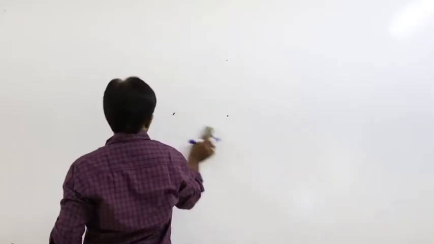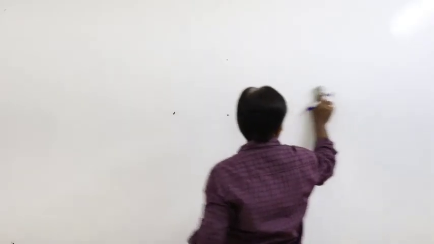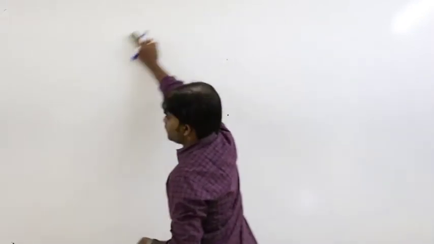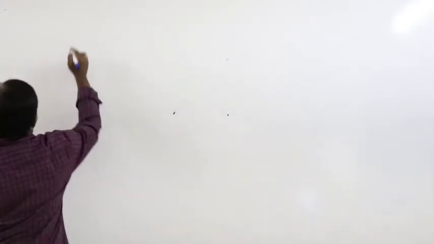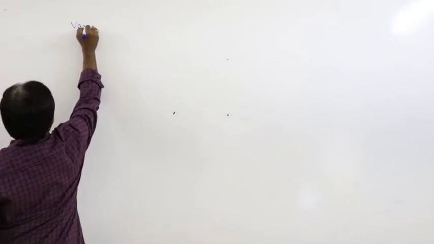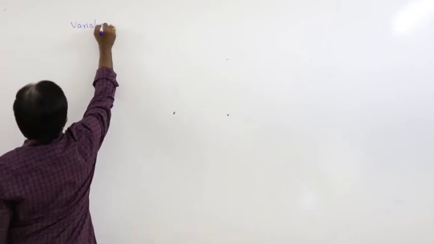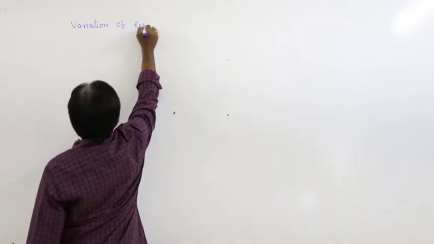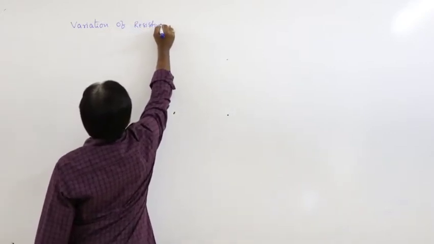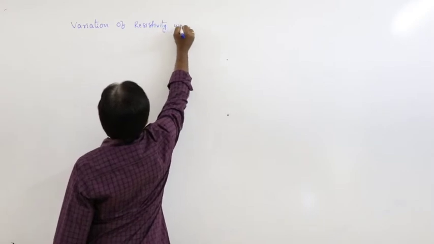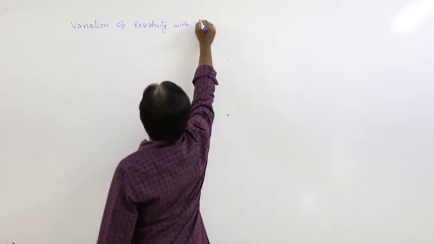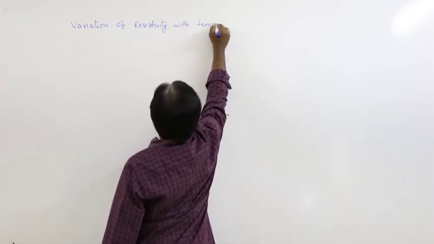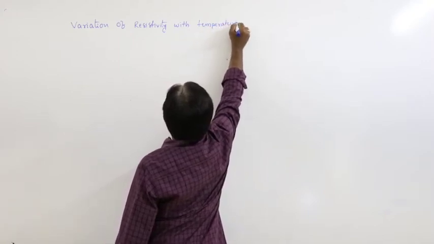Varies with temperature. So that's what we have to know. We have to know about this. Next topic: how the resistance varies with temperature. Variation of resistivity with temperature.